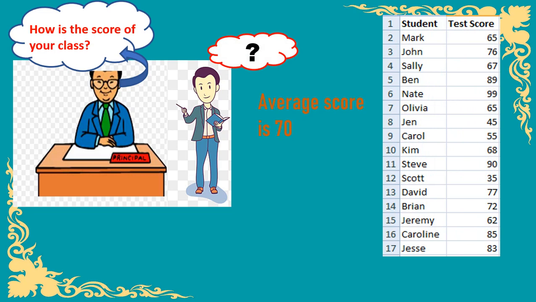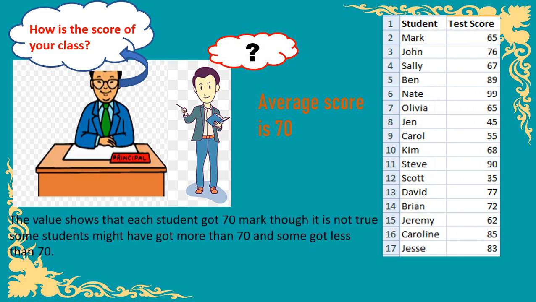So here he describes his class as if each student got 70 marks. Though it is not true, as some students might have got more than 70 marks, as you can see in the list, and some students got less than 70 marks, still the teacher says the average score is 70.